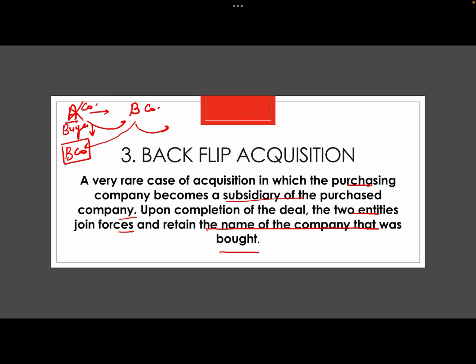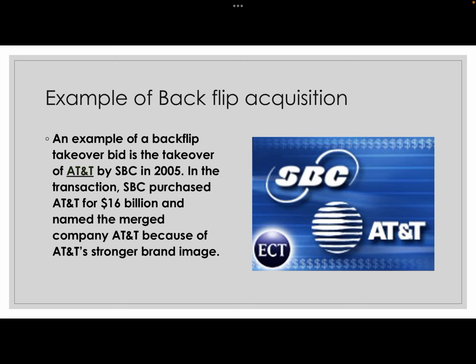In which case does it happen? Generally it happens when the company being bought has better goodwill in the market, or that company has a better name in the market. Then the buying company prefers to manage the business with the name of the company it is buying. Then an example of backflip acquisition, one of the examples is when AT&T